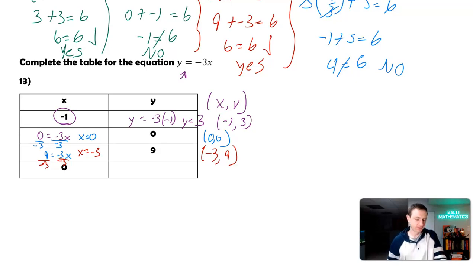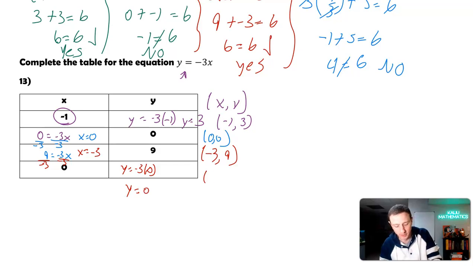And then I put x equal to 0 just to make sure that we get a consistent answer here. x equal to 0, same thing's going to happen. Say y equals negative 3 times 0. Negative 3 times 0 is 0, so we get y is equal to 0. So we get 0, 0 again. I know we already did that, but I wanted to throw that one on there just so you see the differences between y equal to 0 and x equal to 0 and the process that changes, but it's going to be the same ordered pair in this case. It was not going to happen like that every time, but in this case it did.